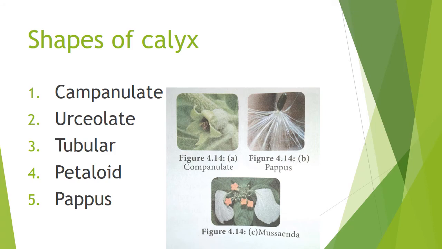The campanulate calyx shape is bell shape. The urceolate type of calyx shape is urn shape. The tubular calyx shape is a tube-like structure. The petaloid calyx is a colorful calyx. Finally, the hair-like structure of calyx is called pappus. Okay, can you understand?